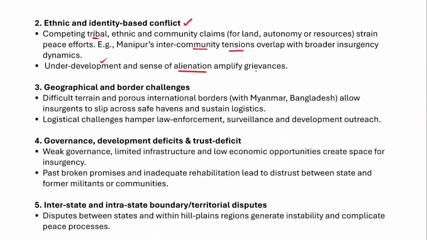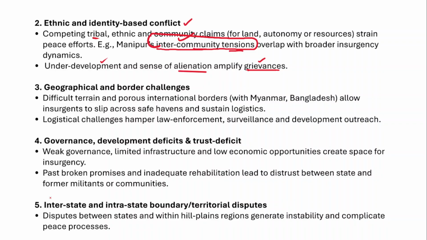So it further increases the grievances of the people, and it further adds fuel to the insurgent groups to create a disaffection against the nation, right? So for example, Manipur's inter-community tensions among Meiteis and Kuki groups overlap with the broader insurgency dynamics in the northeastern part of India.